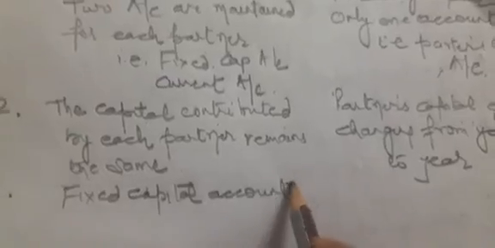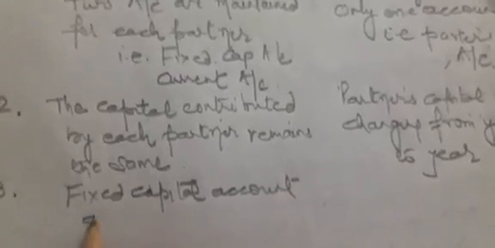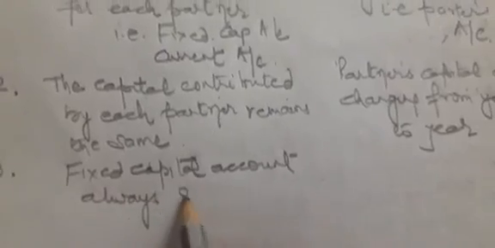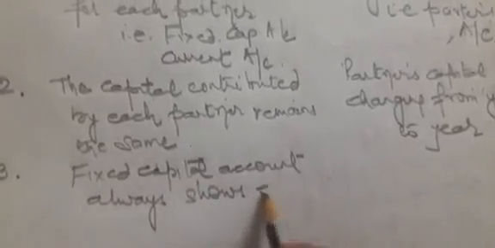Number three: the closing balance of the capital account. In case of fixed capital, the closing balance of the capital account is always a credit balance.